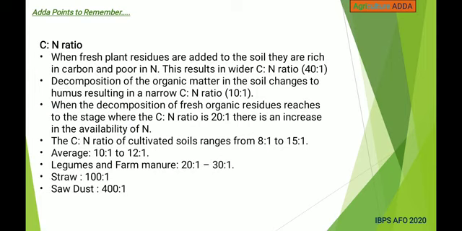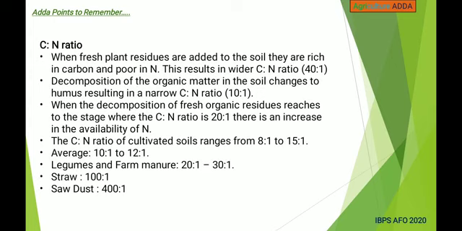C:N ratio. When fresh plant residues are added to the soil, they are rich in carbon and poor in nitrogen. This results in a wider C:N ratio, that is 40:1. Decomposition of the organic matter in the soil changes it to humus, resulting in a narrow C:N ratio, that is 10:1. When the decomposition of fresh organic residues reaches the stage where the C:N ratio is 20:1, there is an increase in the availability of nitrogen.